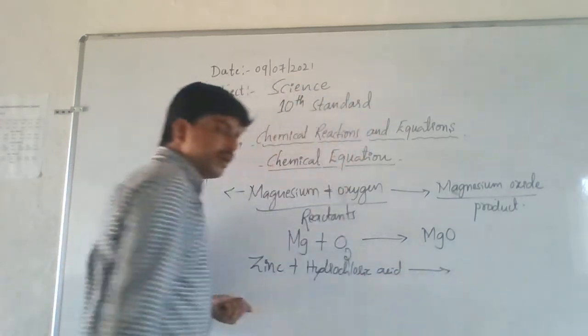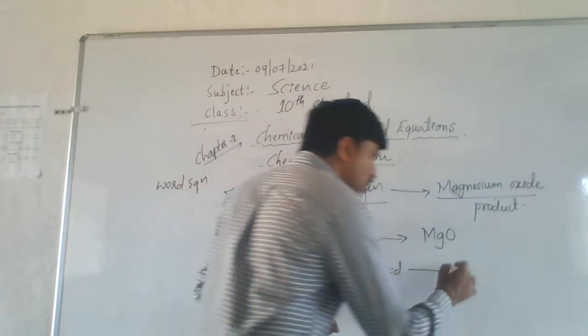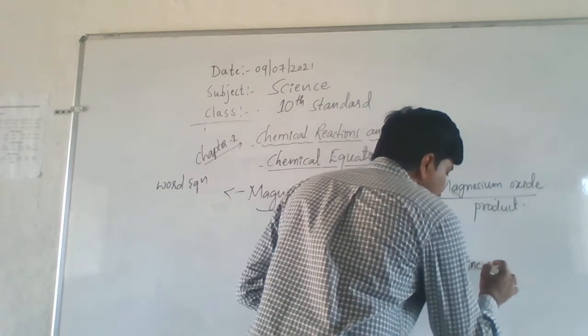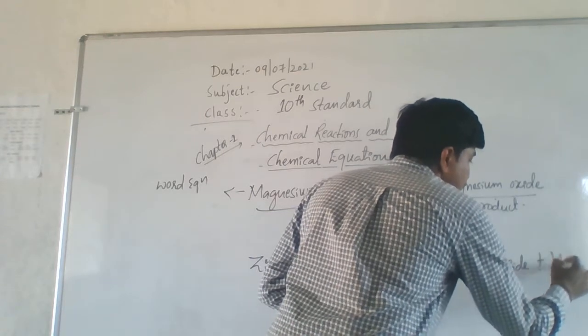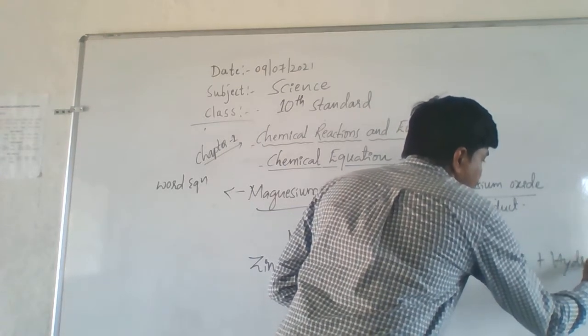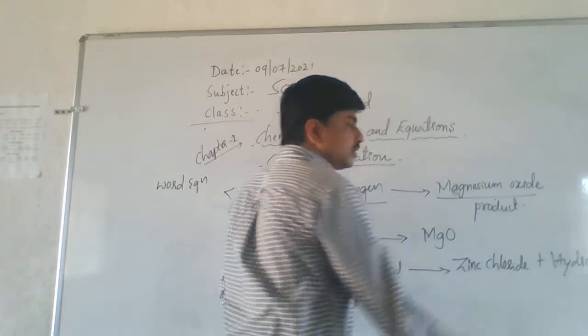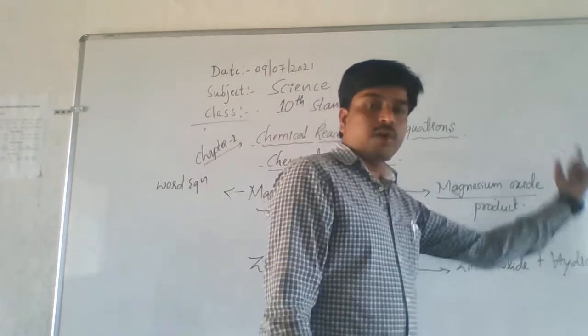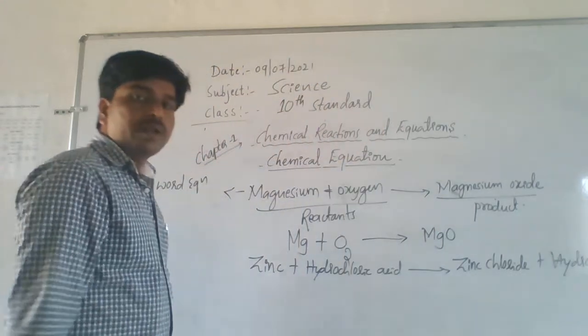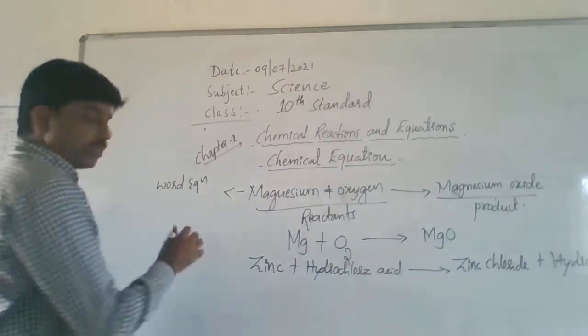What does it form after reacting together? Zinc chloride and releases hydrogen gas. In front of that hydrogen, we write the upward arrow. We write upward arrow. See students.